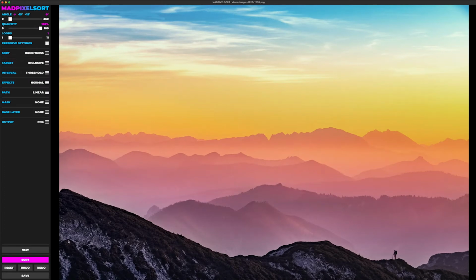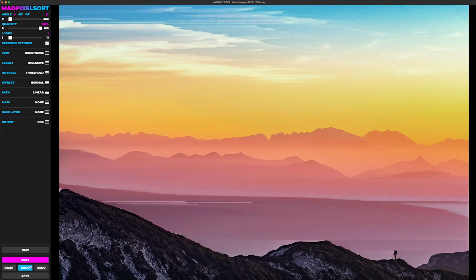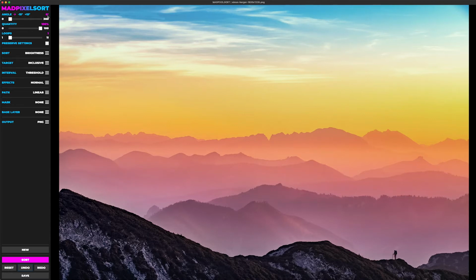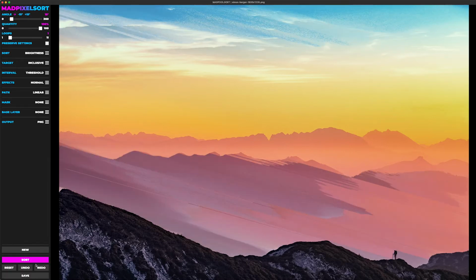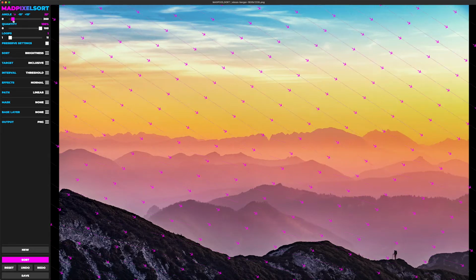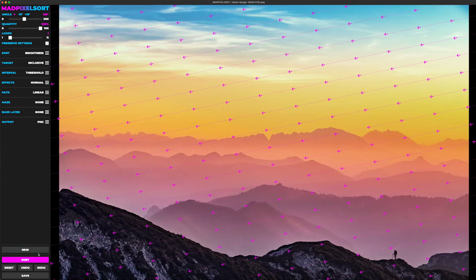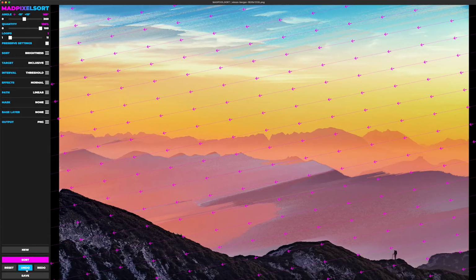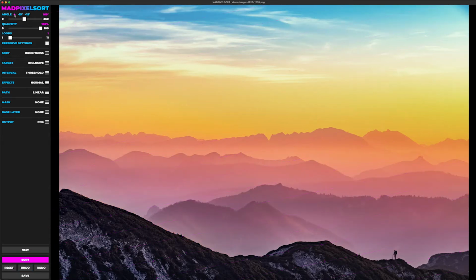All right, so first thing to start off, click the sort button to start. All of your settings are on the left side over here. We're going to start off with an angle. Angle's pretty straightforward. We're currently at an angle of 0 degrees, and if we wanted to increase it, we can add 15. And as you can see, the angle changes. Now if you click the little arrow button here, you'll see an arrow field essentially showing you exactly what direction you're going to be going. And click it again to hide it. And we'll bring that back to 0.